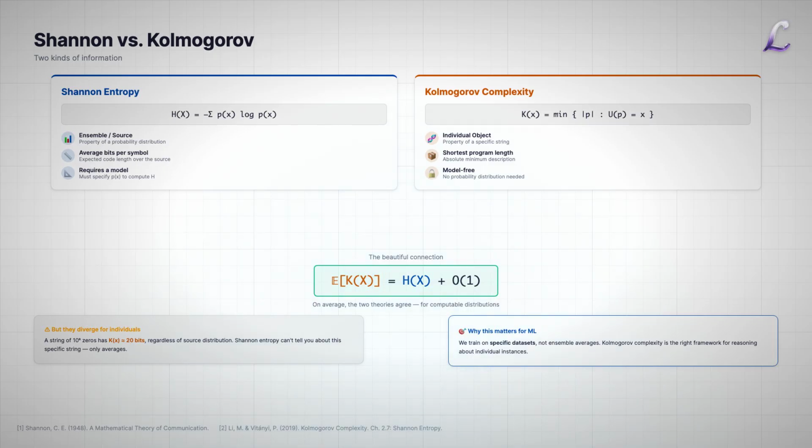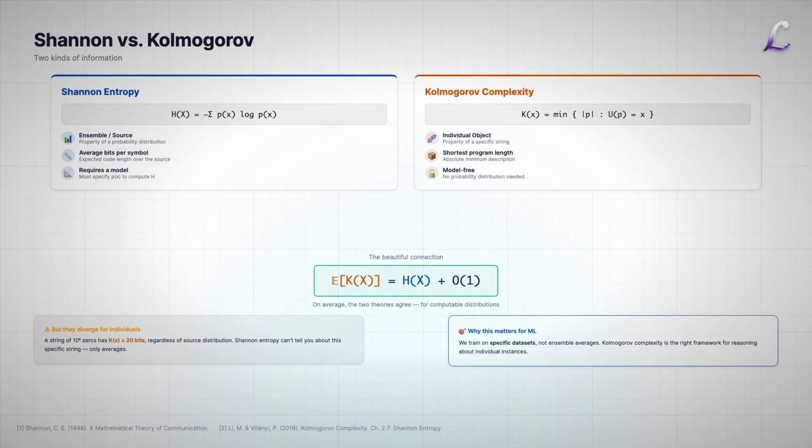Kolmogorov complexity, K(x), measures the information content of a single, specific object. No probability distribution required. It asks, how compressible is this particular string? The beautiful connection: for a computable probability distribution P, the expected value of K(x) equals H(X) plus a constant. On average, the two theories agree, but they diverge for individual objects. A specific string of all zeros has low K(x) regardless of the source distribution. Shannon entropy can't tell you about individuals, only averages.